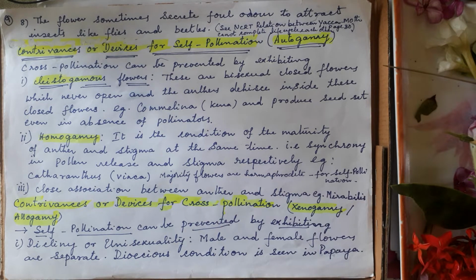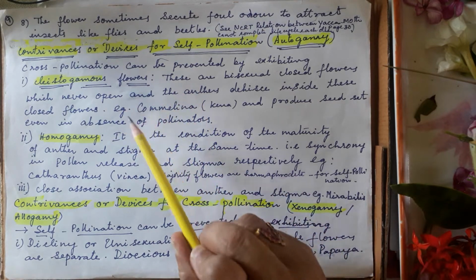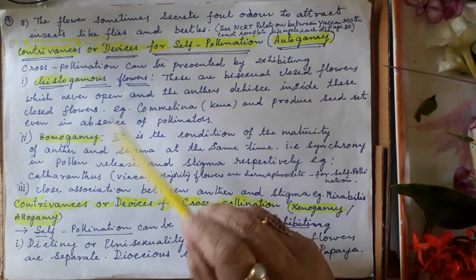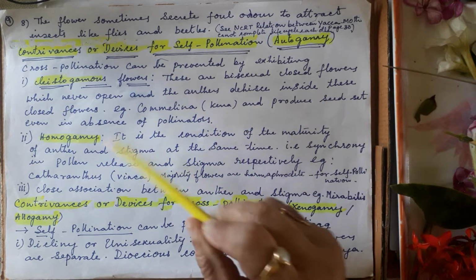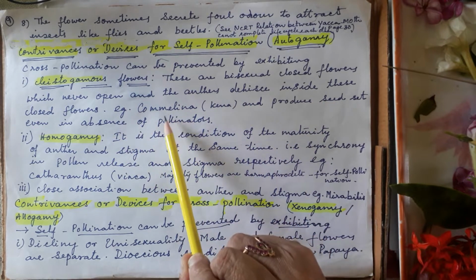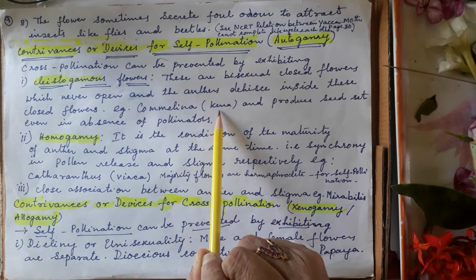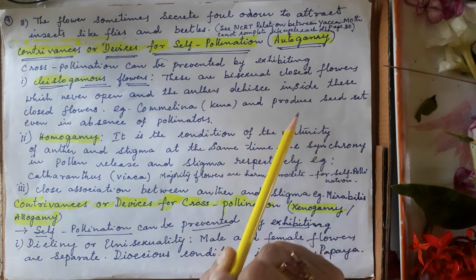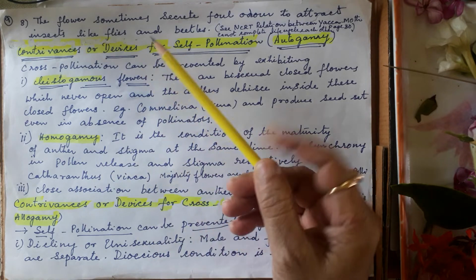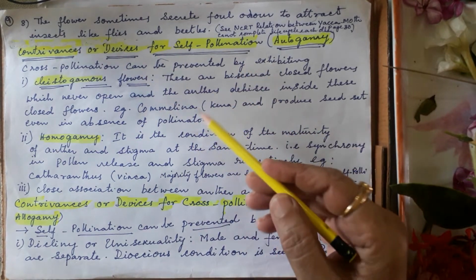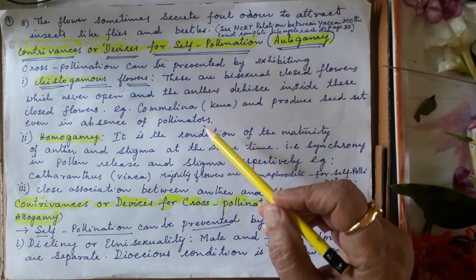Next one, they are the cleistogamous flowers. These are bisexual, closed and never open, and the anthers dehisce inside these flowers. Examples, Commelina, and Canna, that you have already seen, and they produce seeds even in the absence of pollinators. So for self-pollination, insects are not necessary, because the flower is closed itself.